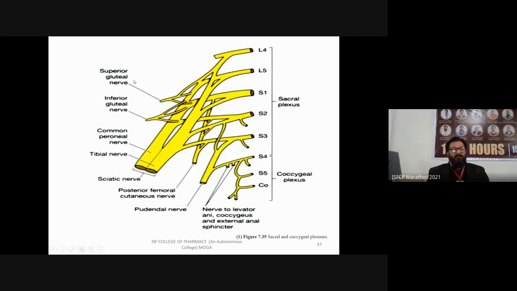So the sites where these nerves are going are the superior gluteal nerve, the inferior gluteal nerve, the common peroneal nerve. This is your tibial nerve that is supplying the tibia side, and this is also divided into two types: one is the sciatic nerve, the next is the posterior femoral cutaneous nerve, and the pudendal nerve. This is very important, the branches that you are seeing, if you are seeing my cursor: the nerve to levator ani, coccygeus, and external anal sphincter. So these are very important nerves controlling these body parts.